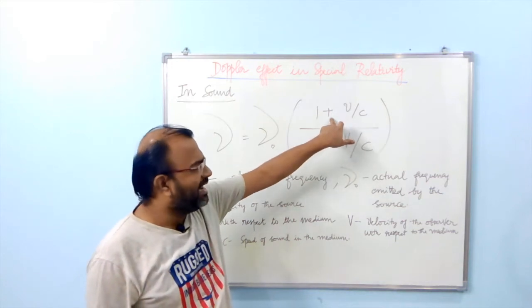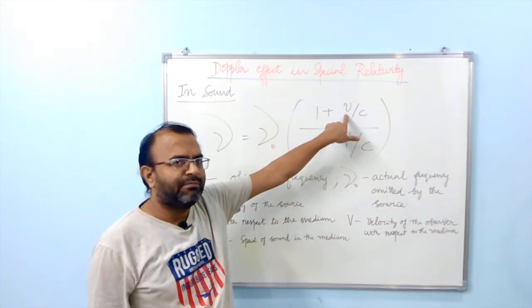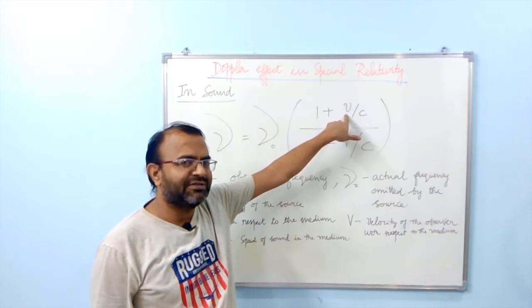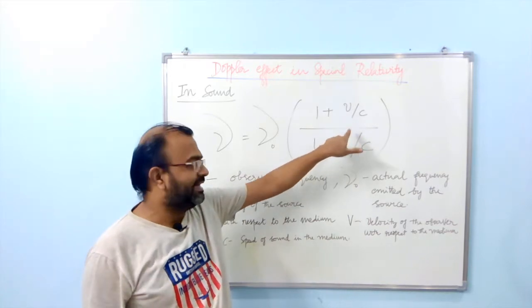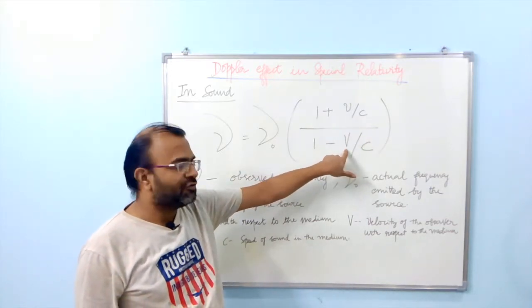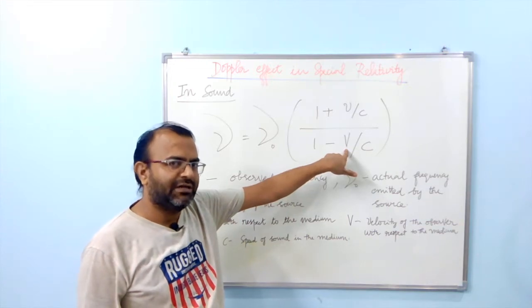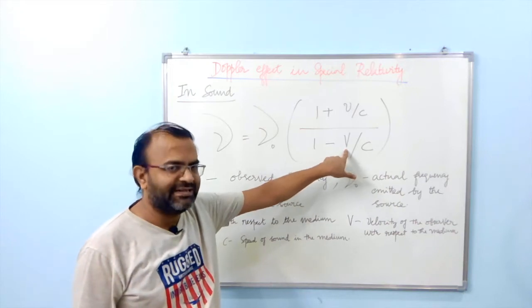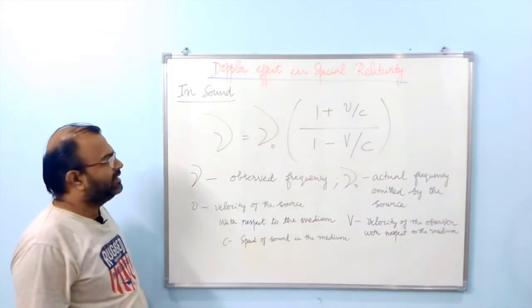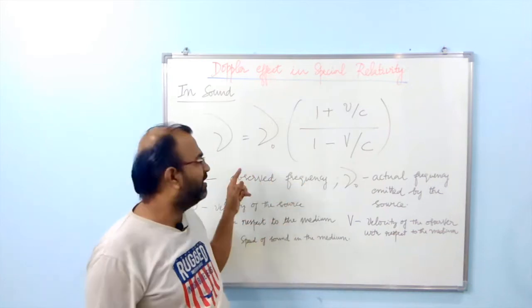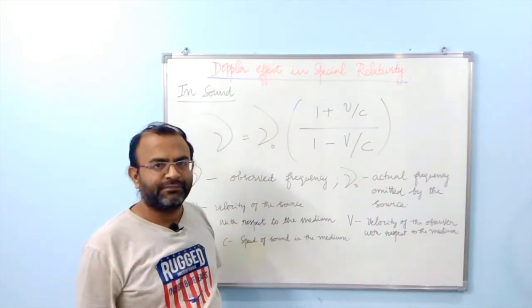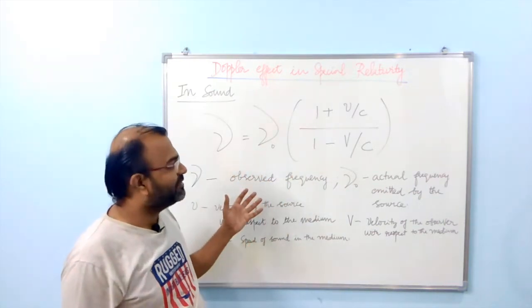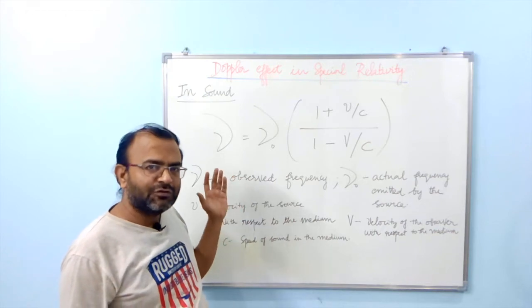Now in this expression, the small v becomes positive if the source is approaching the observer, and it becomes negative if it is receding. In the same way, capital V is positive if the observer is approaching the source, and becomes negative if the observer is receding from the source. So this is one simple expression for finding the Doppler effect in sound. But there is no relativistic idea here, so it is not a relativistic case. It is a general case of the Doppler effect that is applicable to sound.